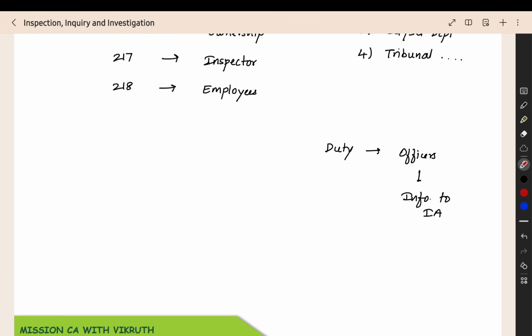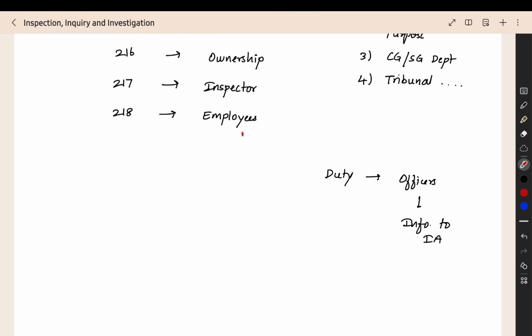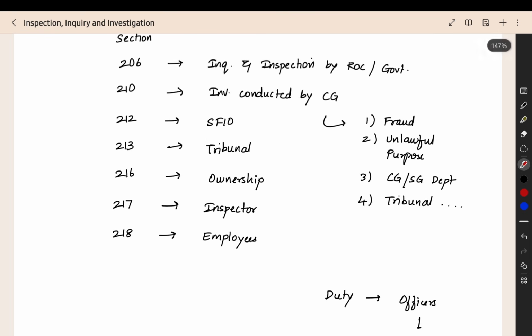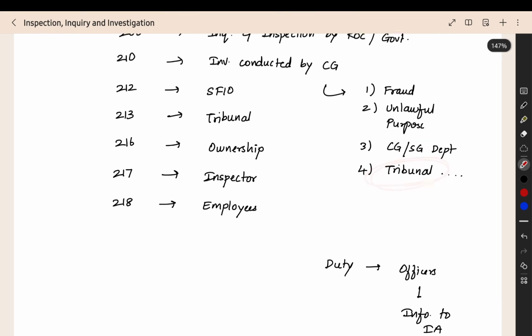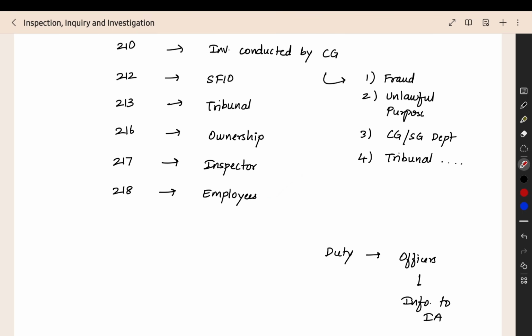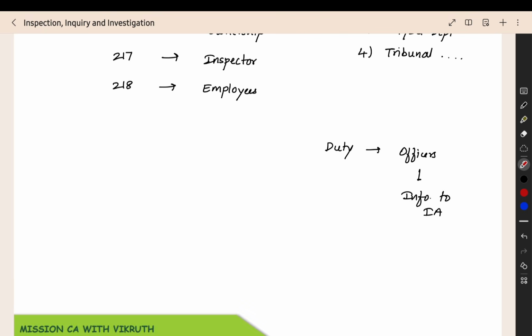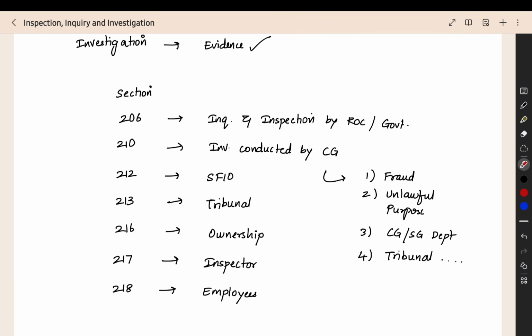This should not happen. For that, we are having section 218, protection of employees. When an investigation is going on, without getting the permission of the tribunal, you cannot take any action on any employee. So this is to protect the whistleblowers. Only then will the employees be without fear and give the information to the investigating agency. So this is the basic overview of this chapter.